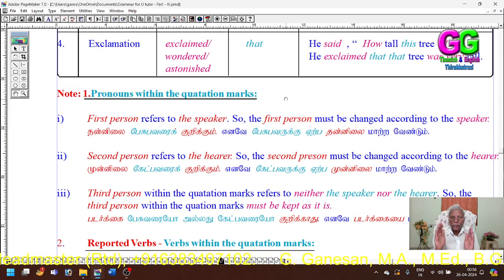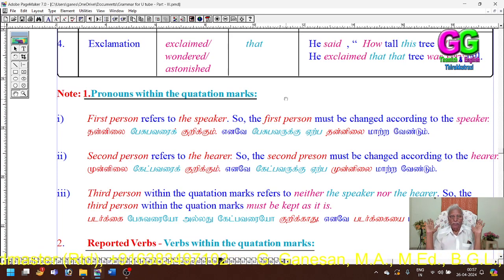The third person would refer to neither the speaker nor the hearer, so the third person in the reported part should be kept as it is.